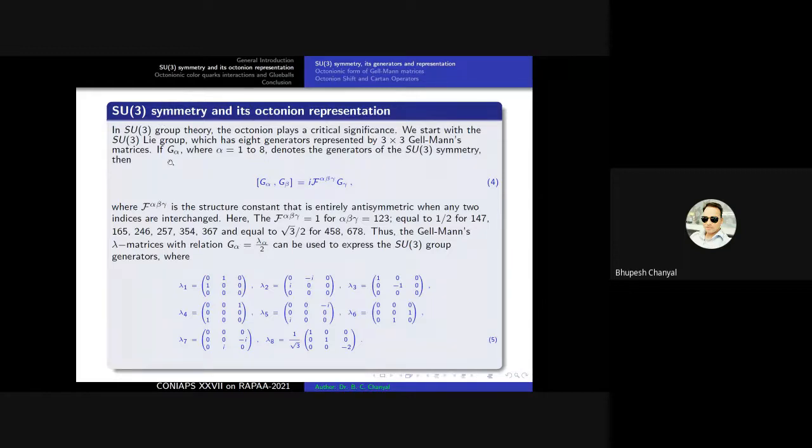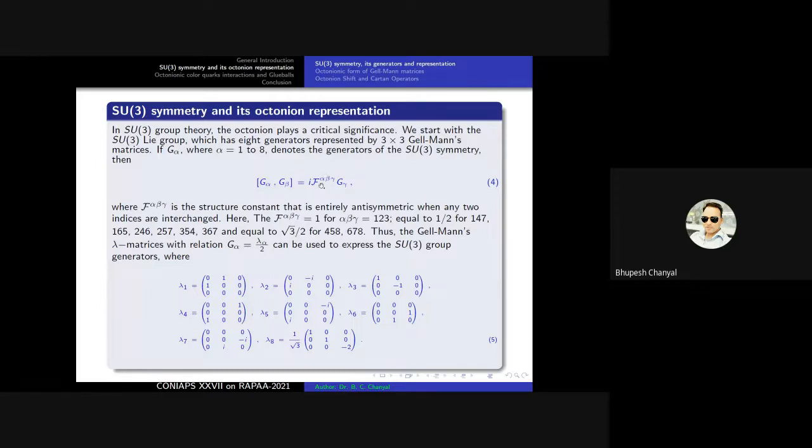If G alpha, where alpha equals 1 to 8, denotes the generator of the SU3 symmetry, then we have these commutation relations, where F alpha beta gamma is the structure constant, which is entirely antisymmetric when any two entities are interchanged.